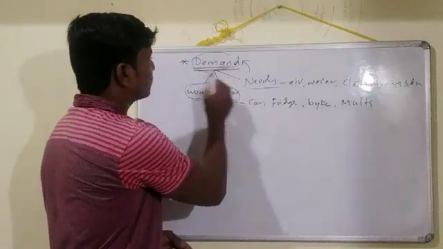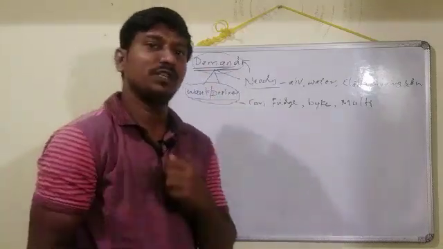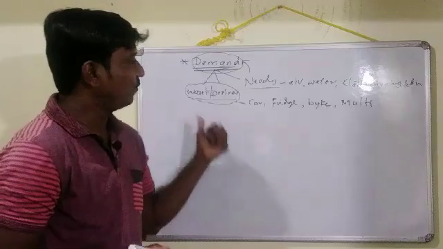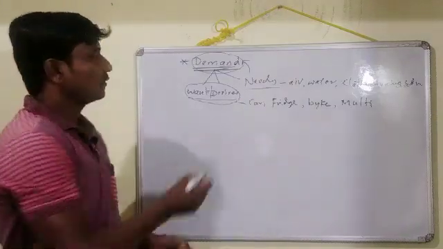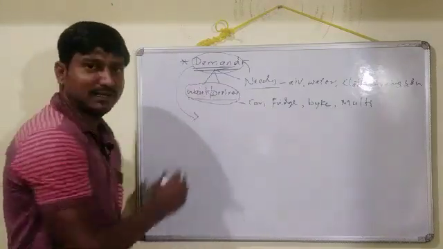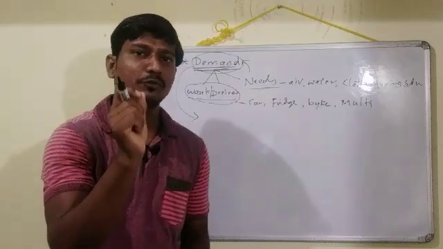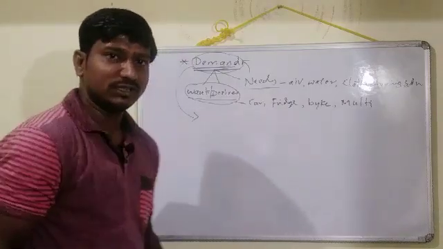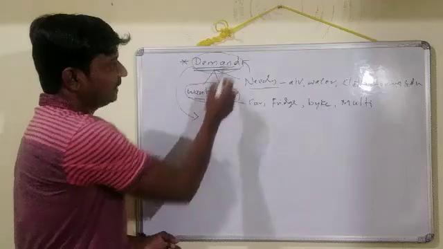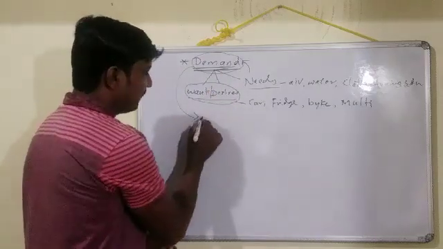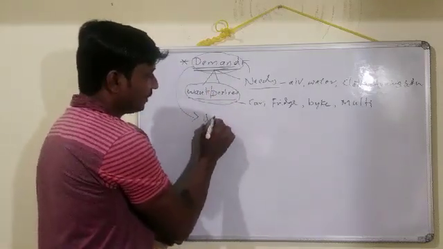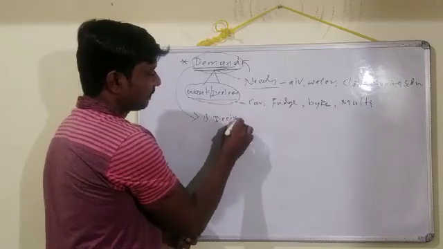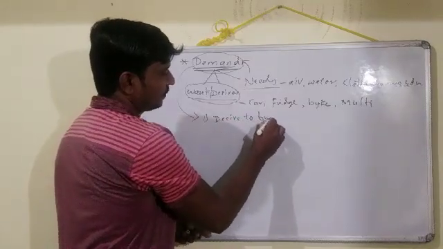Coming to the next one, that is demand. How is demand different from wants, needs and desires? If you want to call something demand, we have to fulfill three conditions. The first is desire to buy.